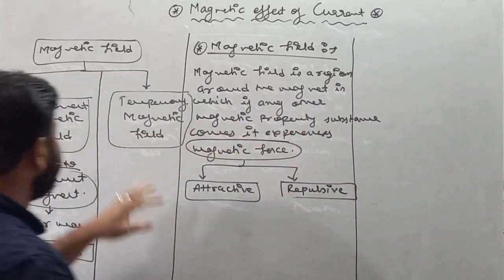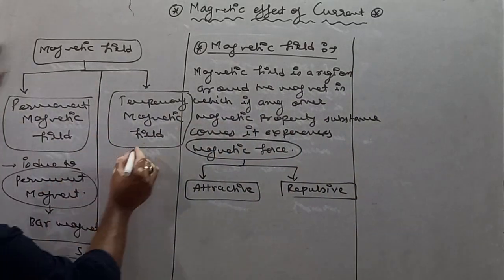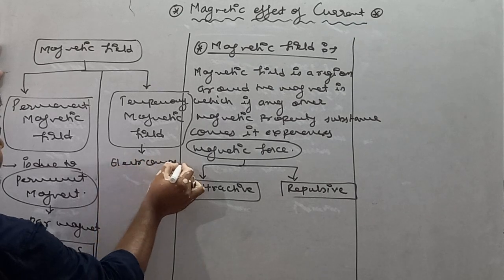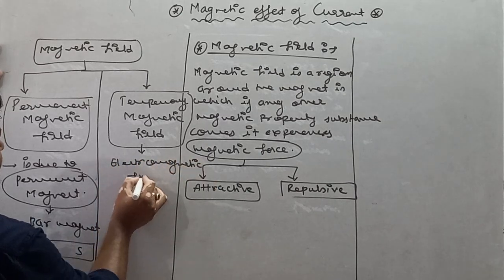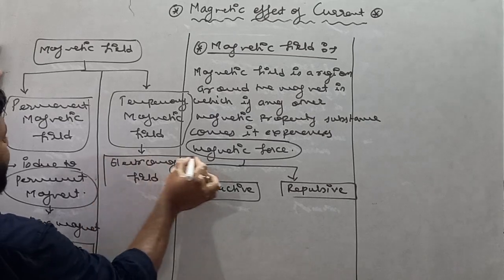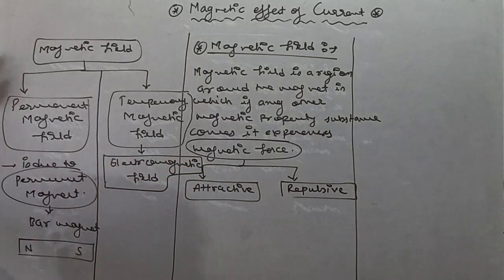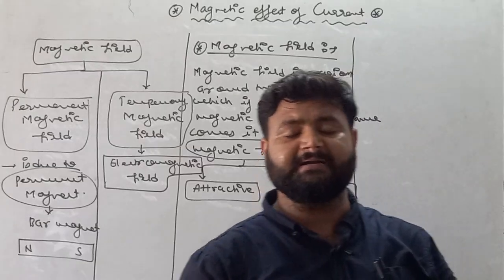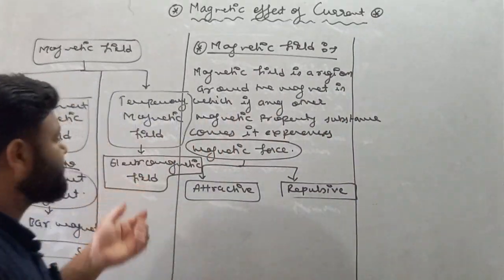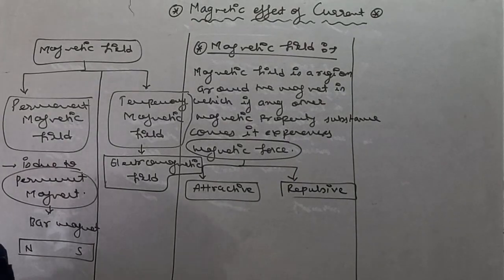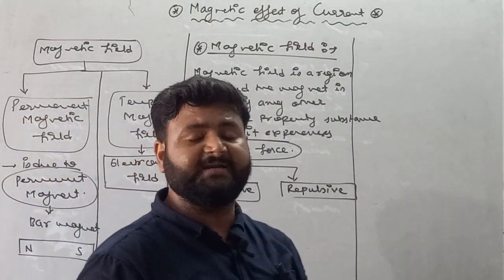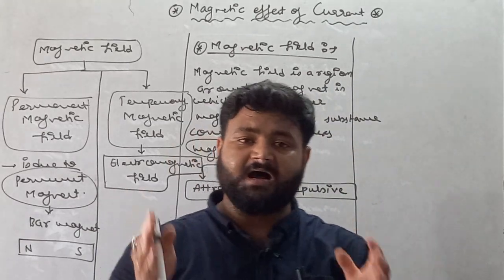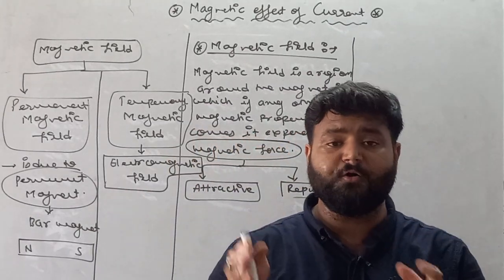But my dear student, a temporary magnetic field is also called an electromagnetic field. Basically, this type of magnetic field is created in the presence of current. Remember, a temporary magnetic field is also called an electromagnetic field, and this type of magnetic field is created under the presence of flow of current.